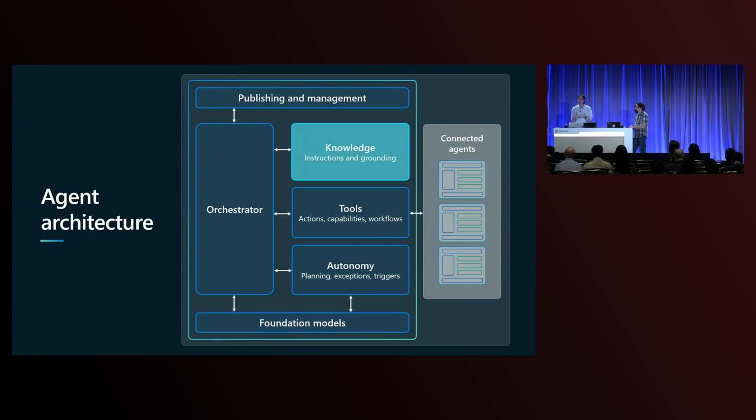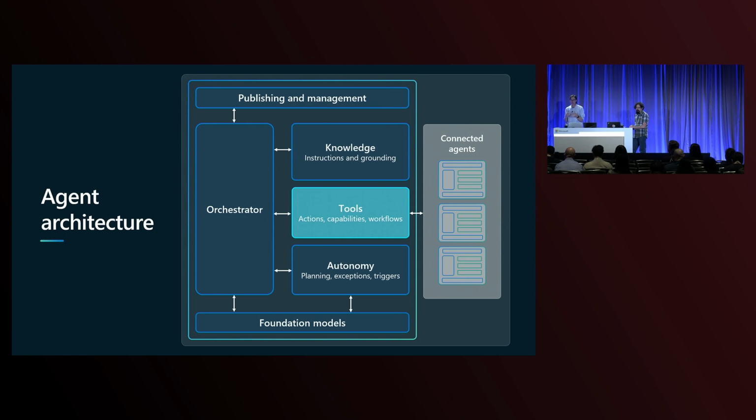Now from there, we have knowledge. We talk a lot about knowledge when we talk about AI agents. We're going to show you how you can connect knowledge to your AI agents here in a bit. We call this grounding, and that's the idea that when you bring knowledge into an agent, you're really connecting that agent to real, verifiable, and contextually relevant information. It's what makes sure that your agent can be relevant and isn't just making things up on the fly.